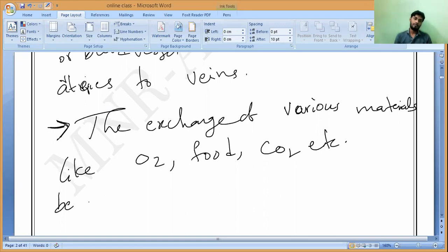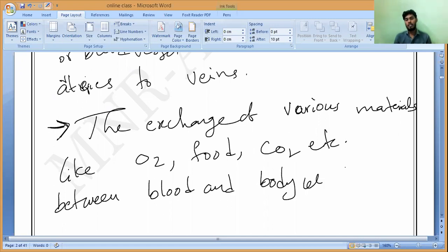Between blood and body cells. The exchange between blood and body cells is through capillaries.